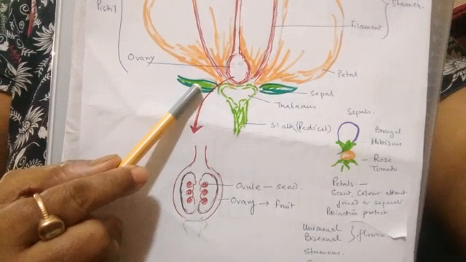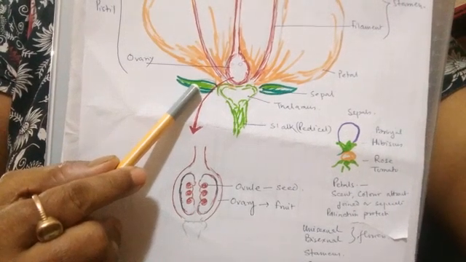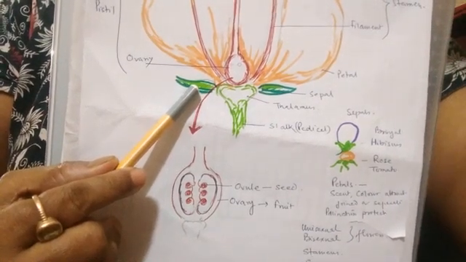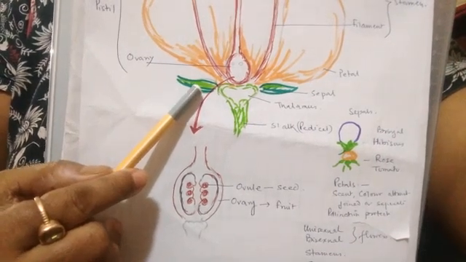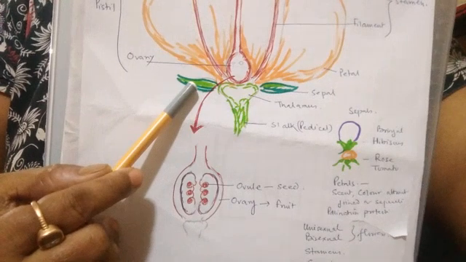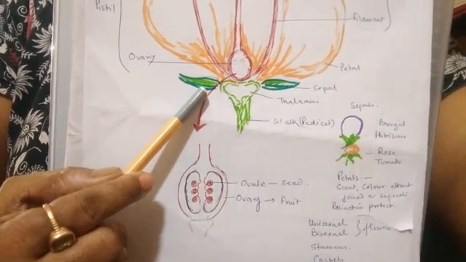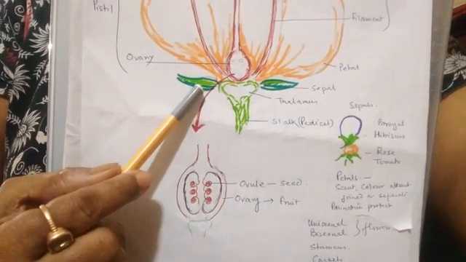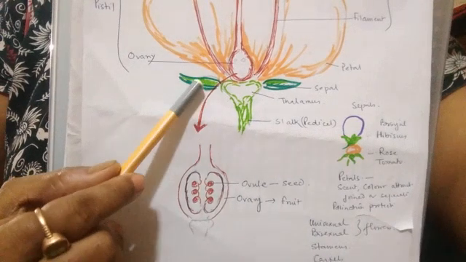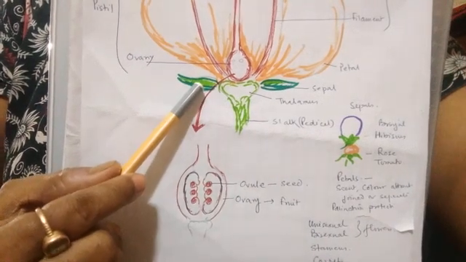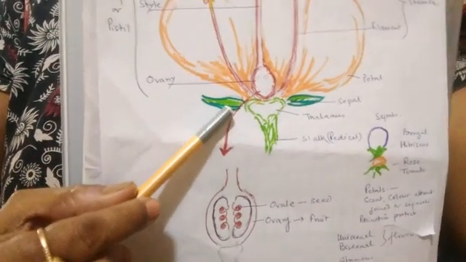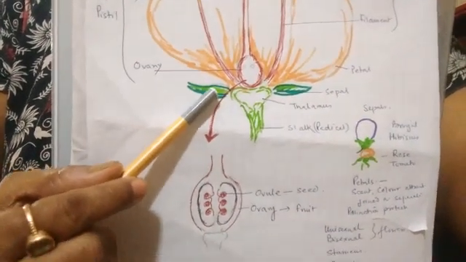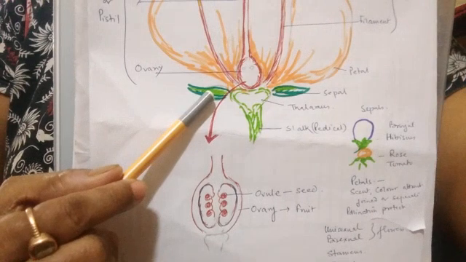When the flowers are in bud condition, sepals cover the flowers. So sepals are for protection of the flower. And since they are green, they can perform photosynthesis, so they also help in photosynthesis. They protect the major part of the flower which is involved in reproduction. Clear? So these are the functions of the sepals.